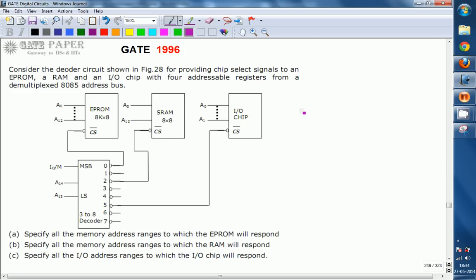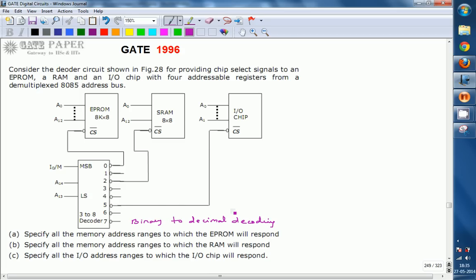So first of all we should know about the operation of the decoder. The decoder is going to be connected with 3 chips, but at a time only one chip can be enabled. The enabling depends on this decoder, which performs binary to decimal decoding, or binary to BCD.